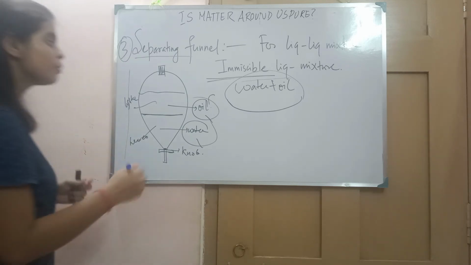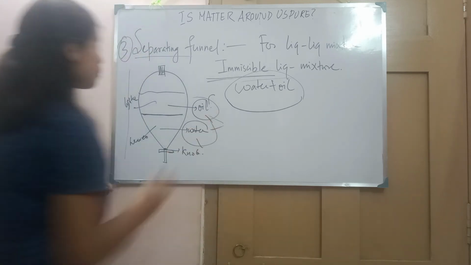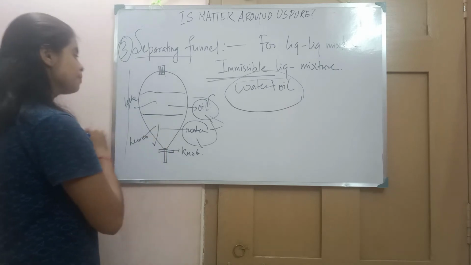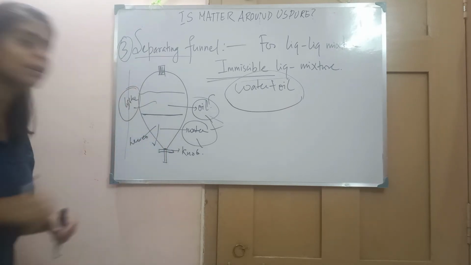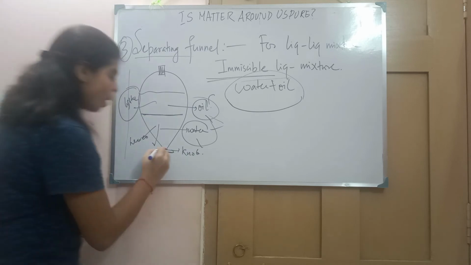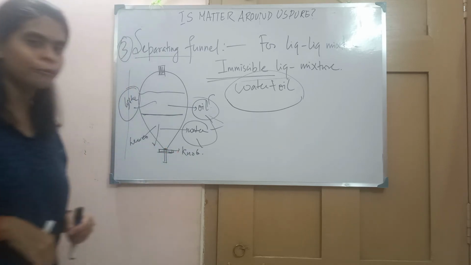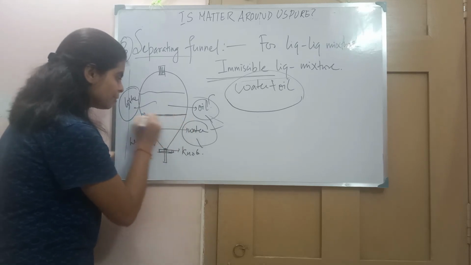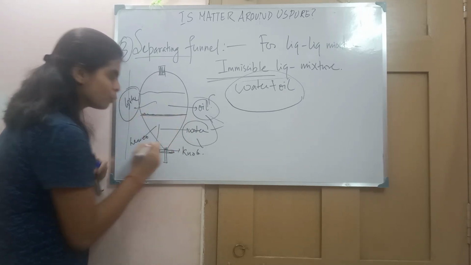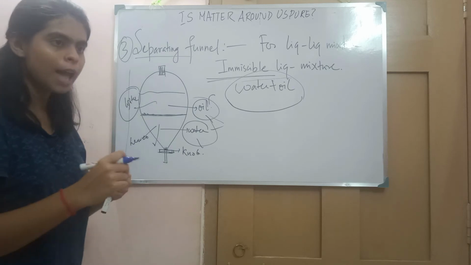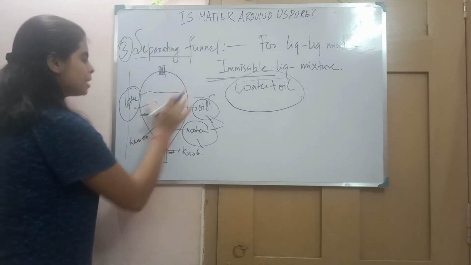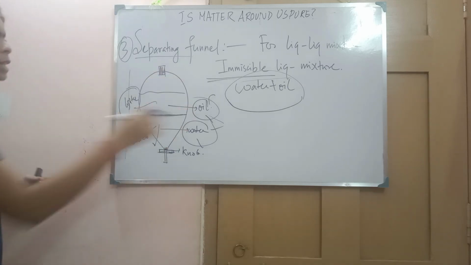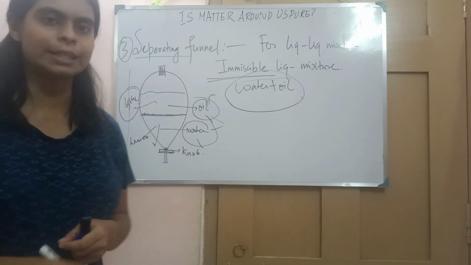And this separation will depend upon the density. The heavier one will be present at the bottom, and the lighter one will be present above. And this is a knob where we can control the flow of the liquid. Once the division is reached here, we will stop the knob and collect this oil in a separate container, and in this way we can separate the 2 immiscible liquids by using the separating funnel.